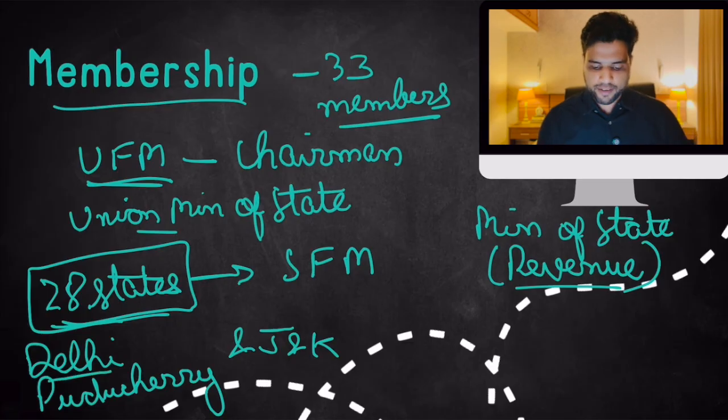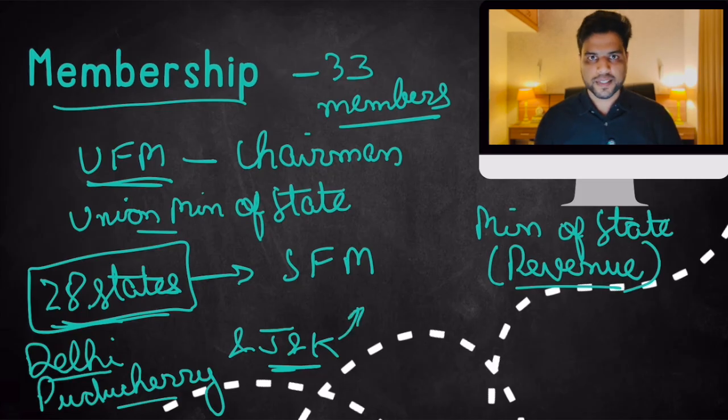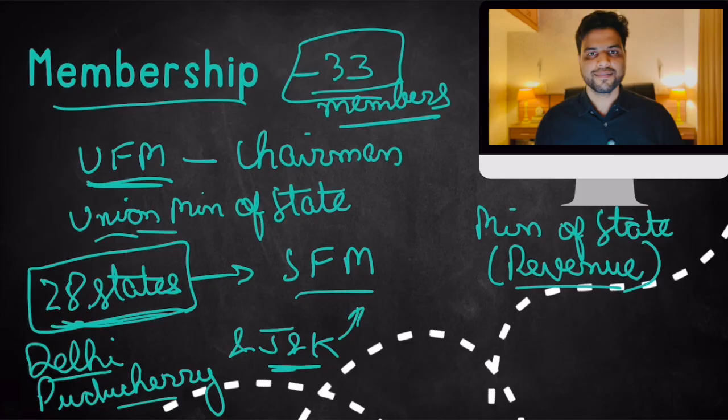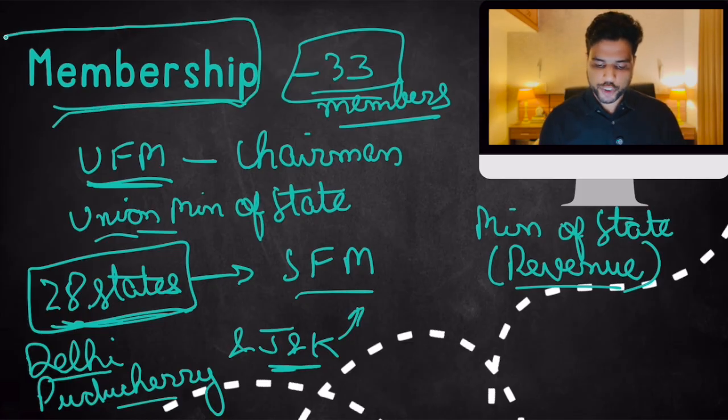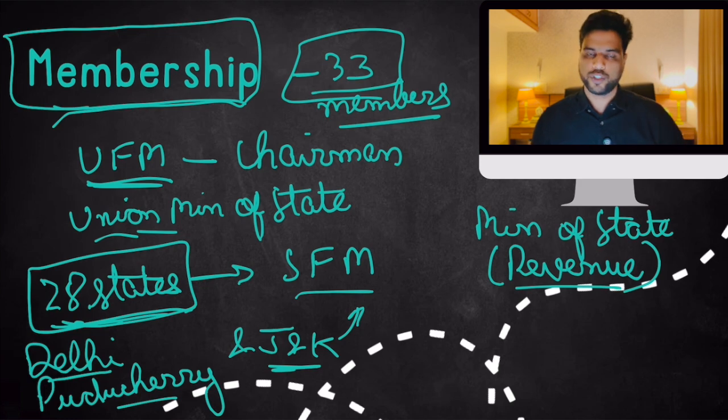Clear? So the Delhi finance minister, Puducherry finance minister, and J&K finance minister would also be in this body. Simple? So now you can see what's the total. 2 from the center, 28 from states and 3 from union territories: 33. So this is the membership of the GST Council.